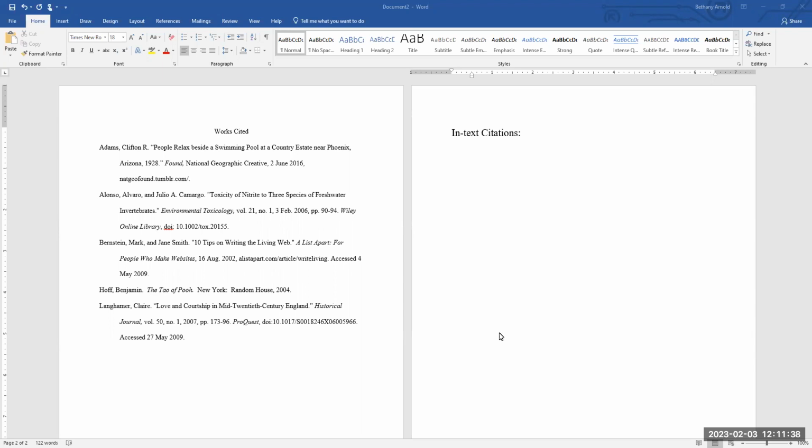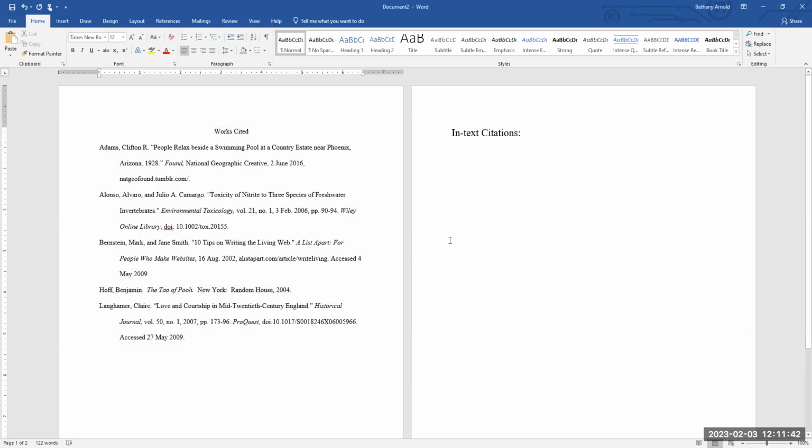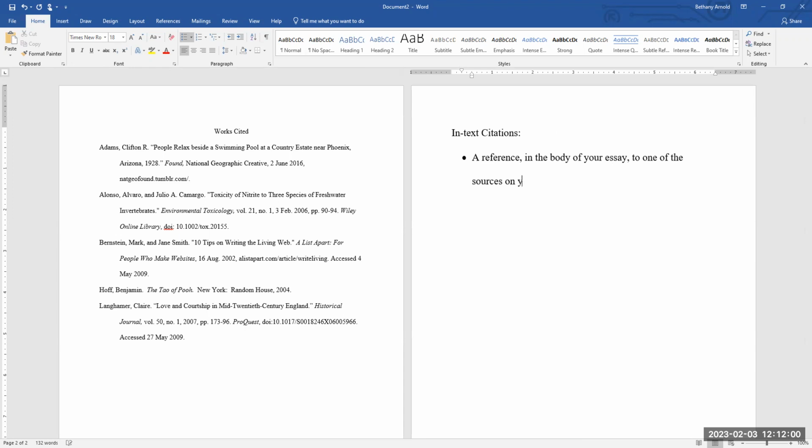So we are going to use this works cited page as a guide and as an example as we discuss what in-text citations are and how to do them. So just to begin, what is an in-text citation? It is a reference in the body of your essay to one of the sources on your works cited page.